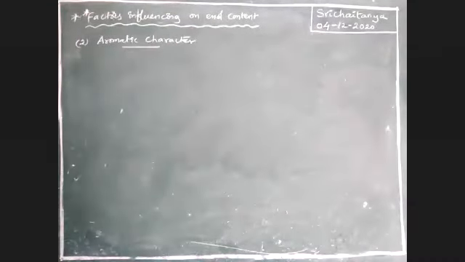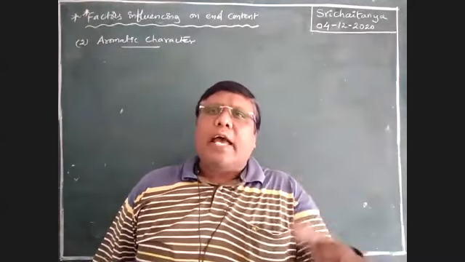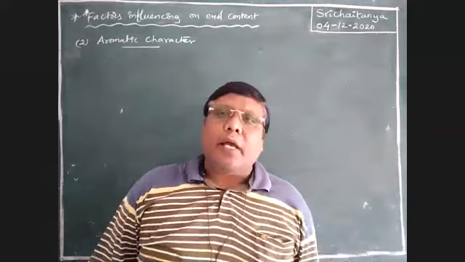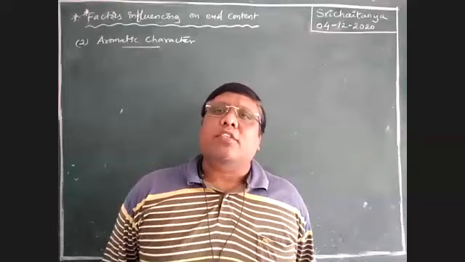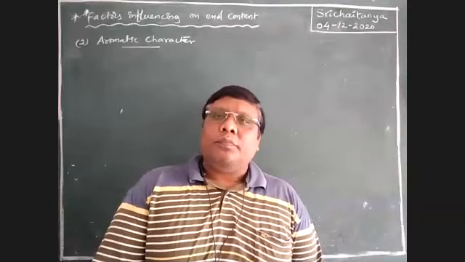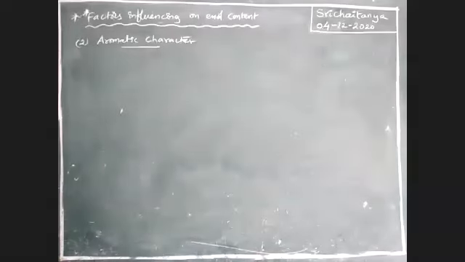For example, during formation of enol, if that enol is aromatic, that should be the major product. Aromatic enolic compound is major product, boys, because aromaticity gives more stability to that compound. Okay, let us take some examples. See here.